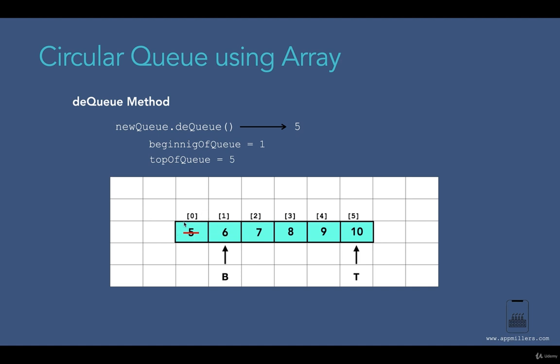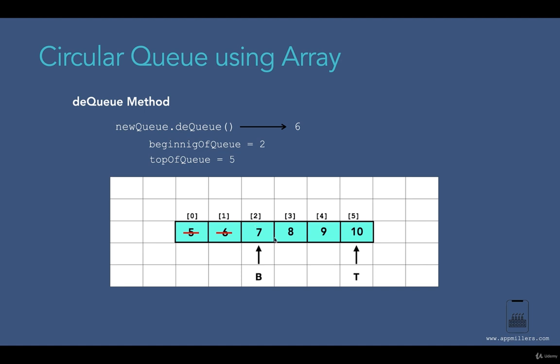Now the 0th index cell becomes empty, so we can reuse this when we are enqueuing an element. Now if I call the dequeue method one more time, it's going to return the first element. The first element is 6, which is located at the index of 1. Then it's going to remove this element from this array. Then the beginning of queue will point to this second index.